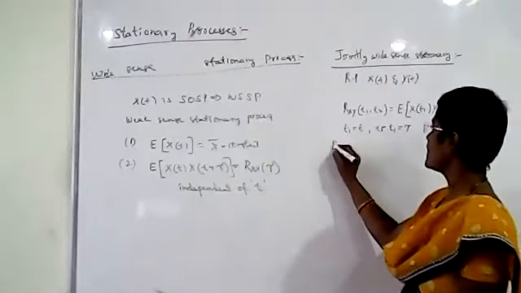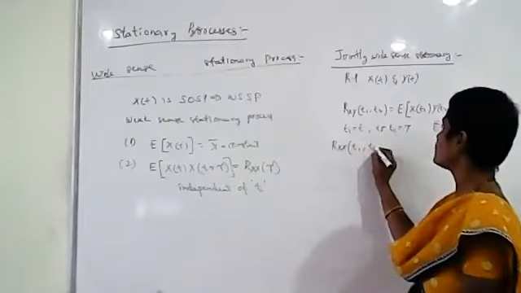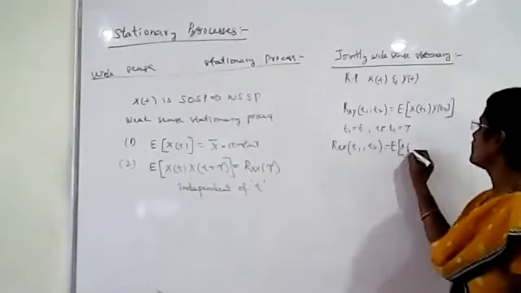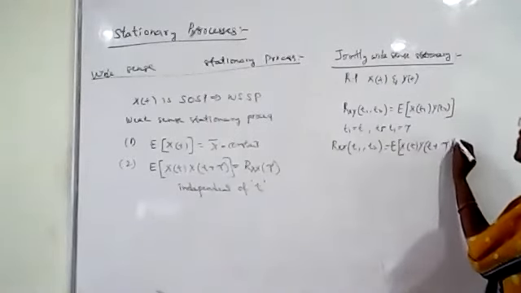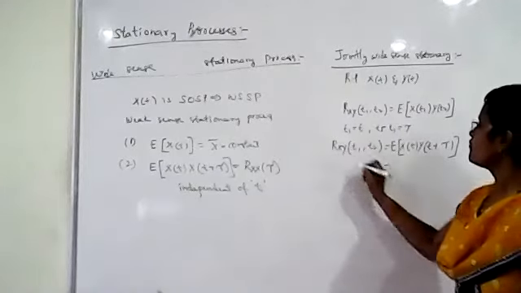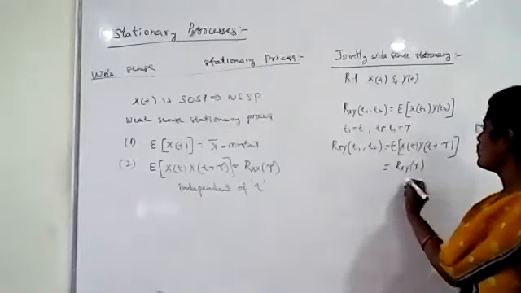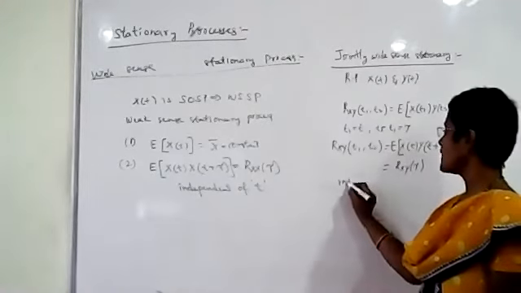Then Rxy of t1 comma t2 can be written as the expected value of x of t, y of t plus tau. This should be a function of tau, where tau is the time difference.